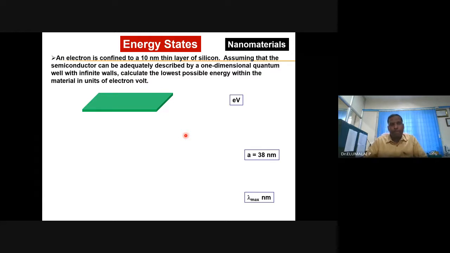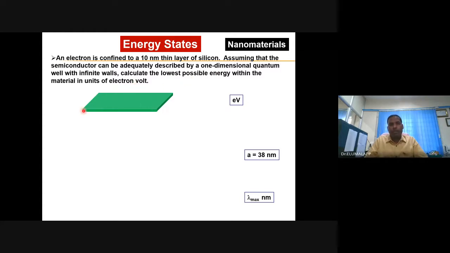Another problem. An electron is confined to a 10 nanometer thin film of silicon. Assuming that the semiconductor can be adequately described by a one-dimensional quantum well. Thickness is in nano, and this is bulk, this also bulk. You are asked to consider the charge carrier, the electron, confined within this well. What is the lowest possible energy the electron can have, in electron volt?